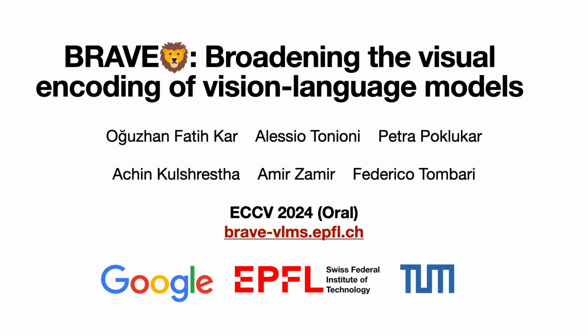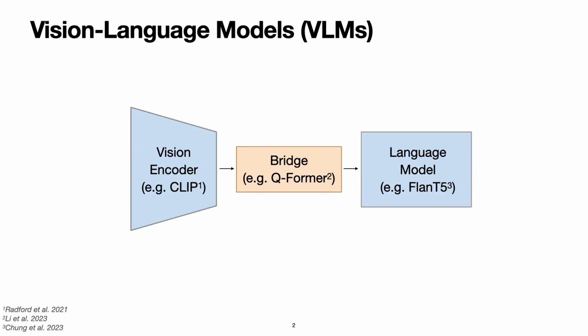Hi, I am Oğuzhan. This is an overview of our paper titled BRAVE, Broadening the Visual Encoding of Vision Language Models. One common theme in current vision language models, or VLMs, is to combine a vision encoder and a language model linked by a bridge network.